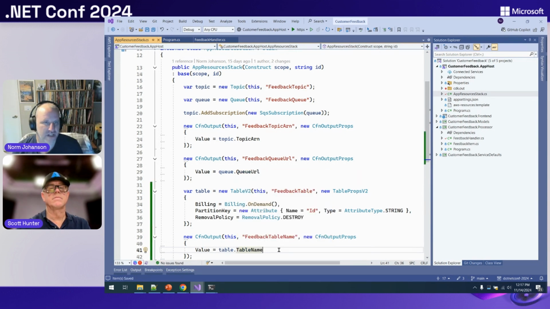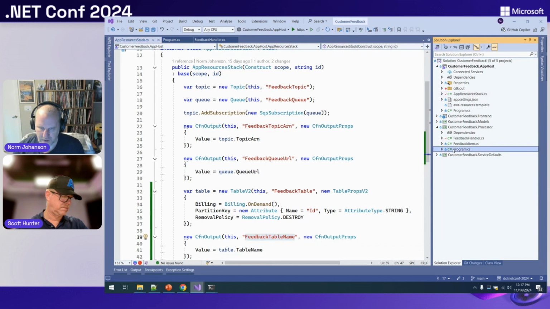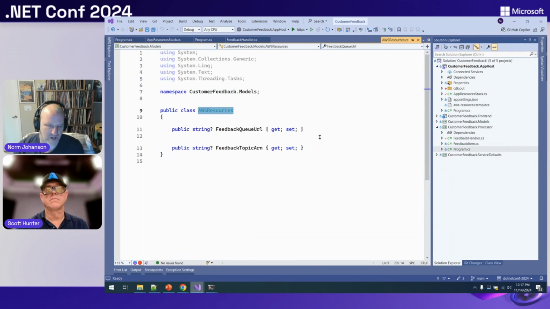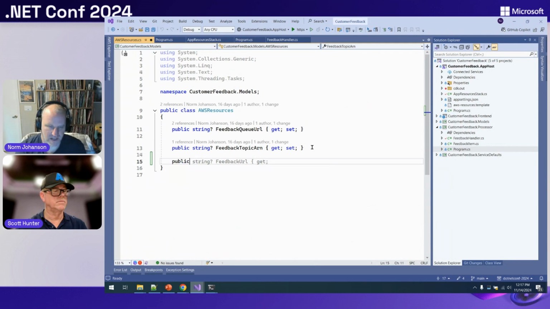So now that'll be put in as part of our resources that are going to be assigned to our application. If we look at my processor here, again, I'm using that same pattern I talked about before, where we have that AWS resources object, which has all of what I'm currently putting on there. So I'm going to just add that new thing I just added.